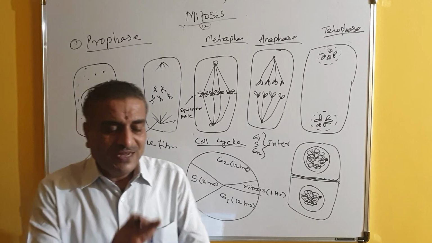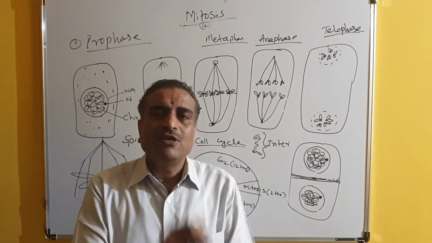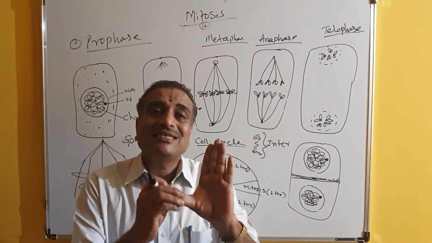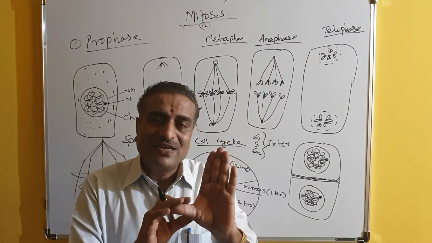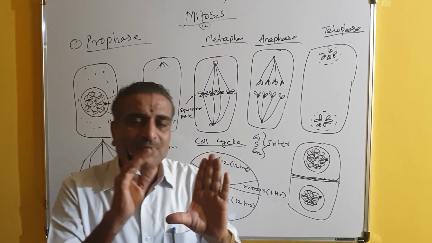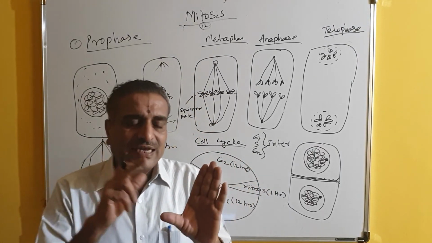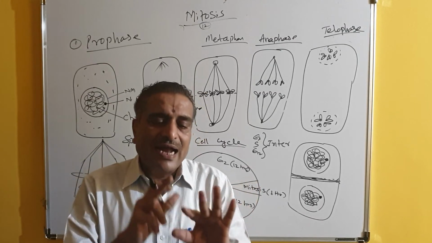Interphase, prophase, metaphase, anaphase, telophase. These are the 5 stages we are talking about. Out of these, which is the longest stage? The longest stage is called interphase. Interphase is the preparatory stage for cell division. It has 3 substages: G1, S and G2.